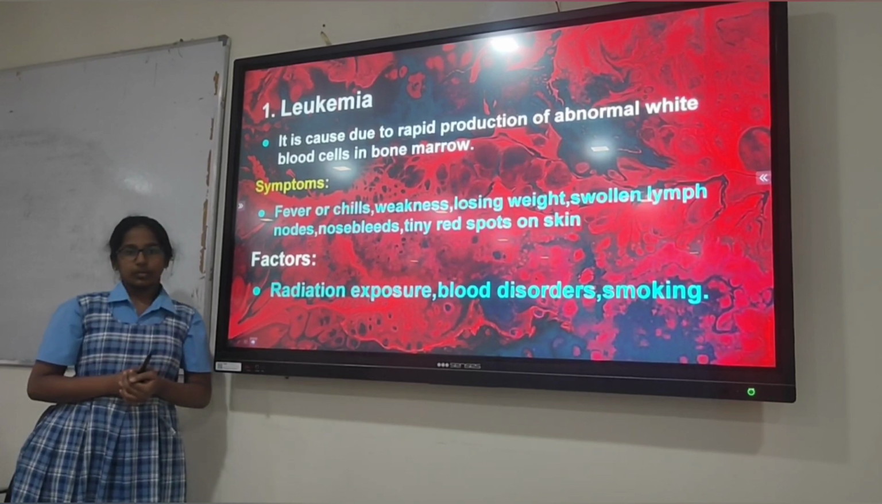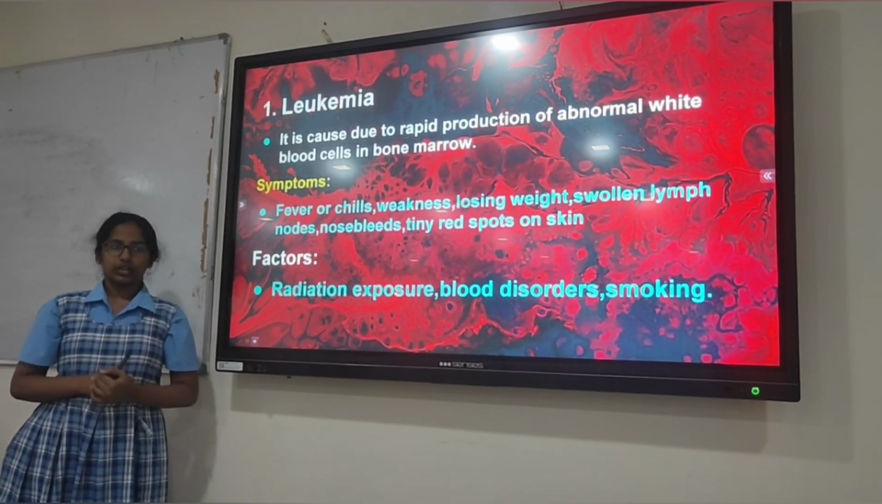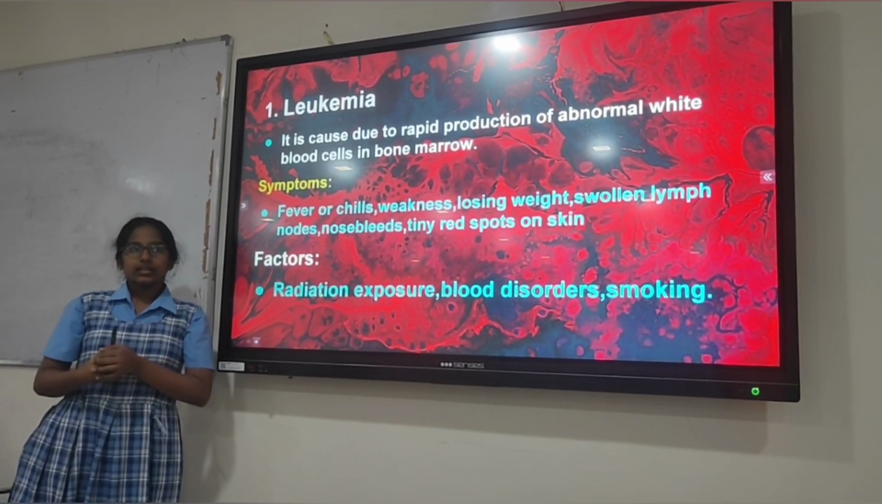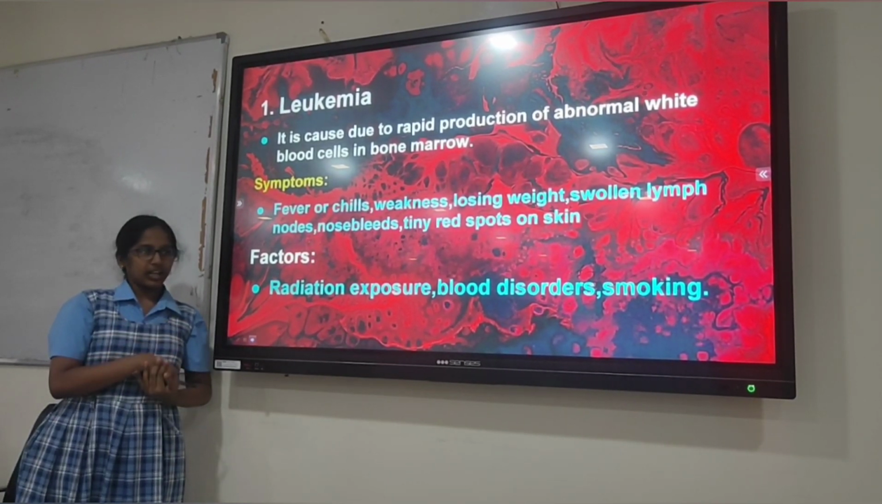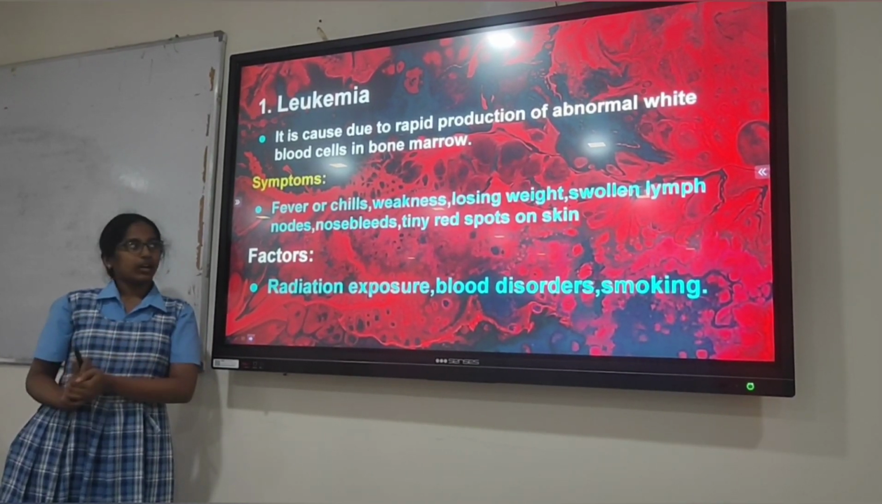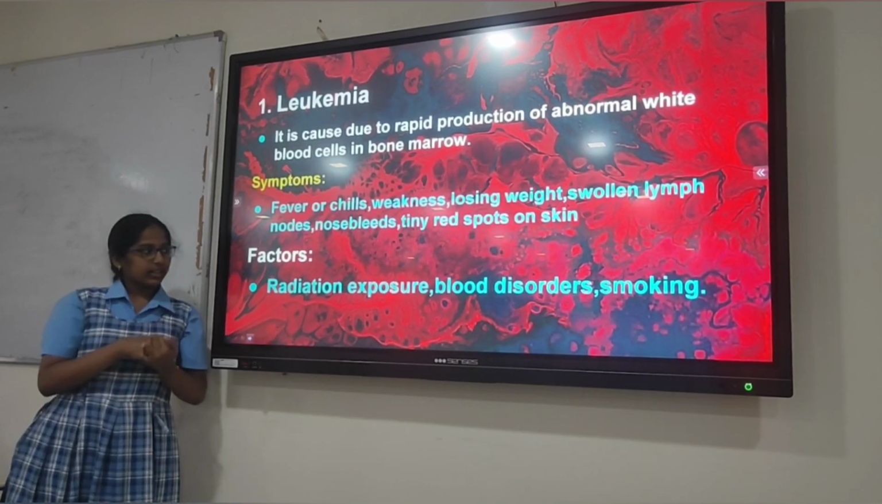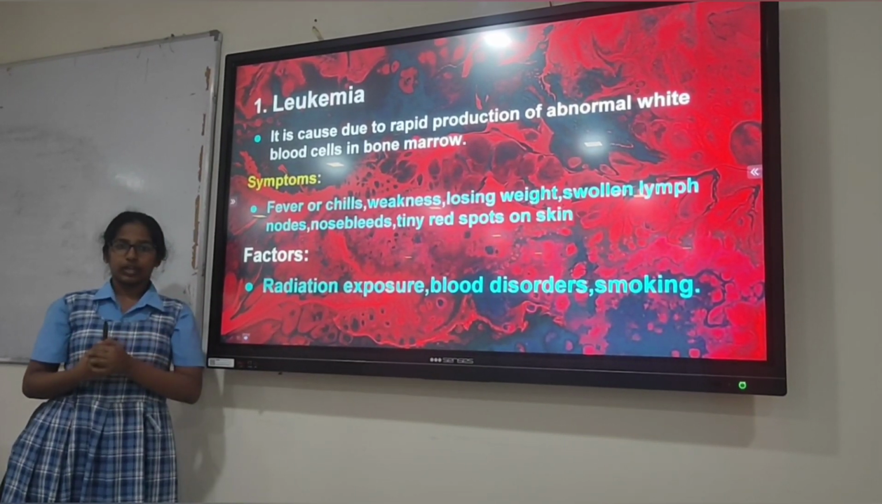Factors are radiation exposure, blood disorders, and smoking. But we can't say confirmedly that radiation is the particular reason for leukemia. Doctors believe that these are the factors for leukemia.